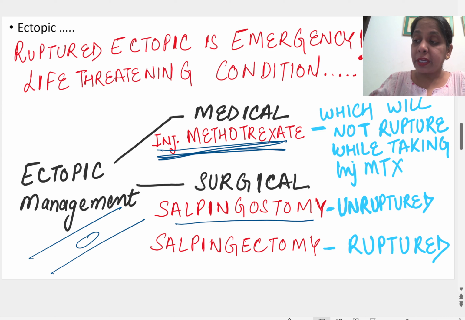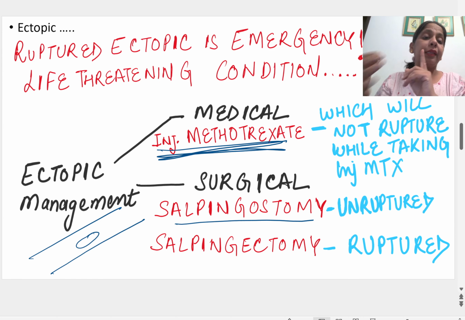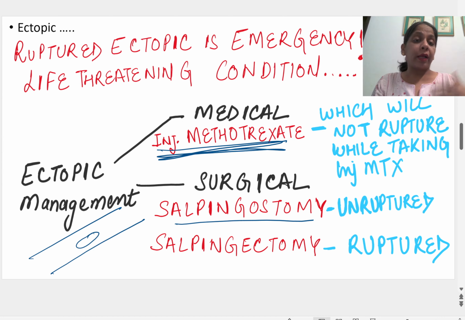And what is salpingectomy? Salpingectomy is removal of the fallopian tube, and that is done in the case of a ruptured ectopic pregnancy, because once the tube is ruptured we have to remove the tube, as we cannot save it. We have to do it in an emergency, whether it is primi or multigravida. We have to save the patient rather than thinking that her family is not complete.